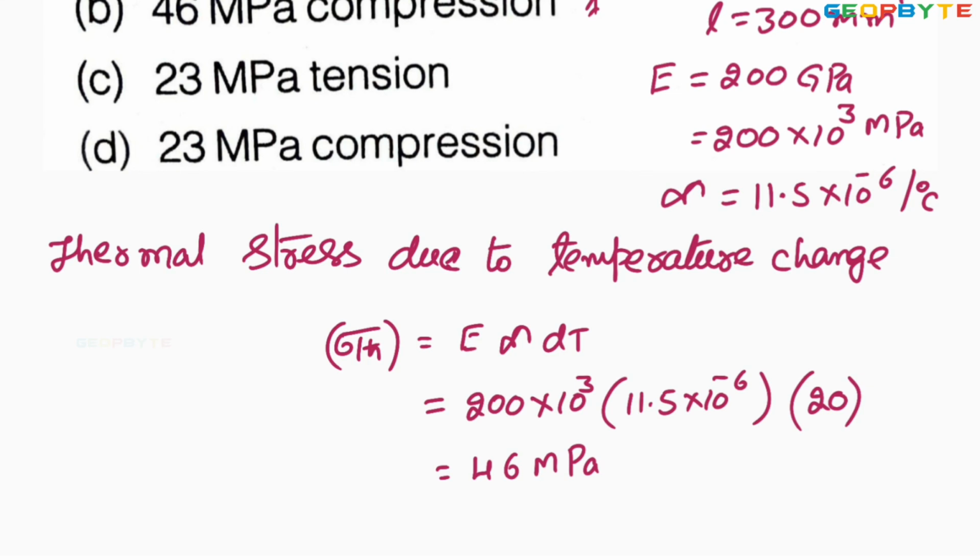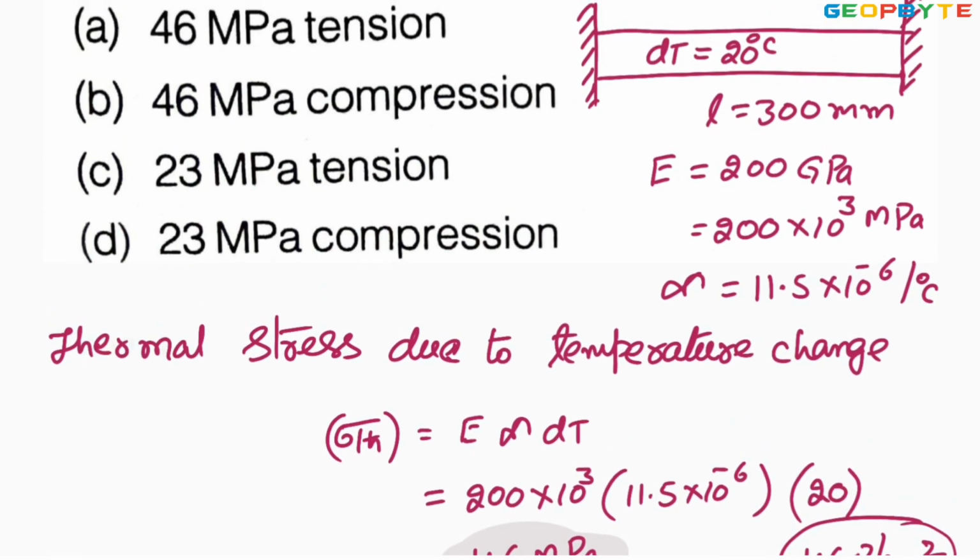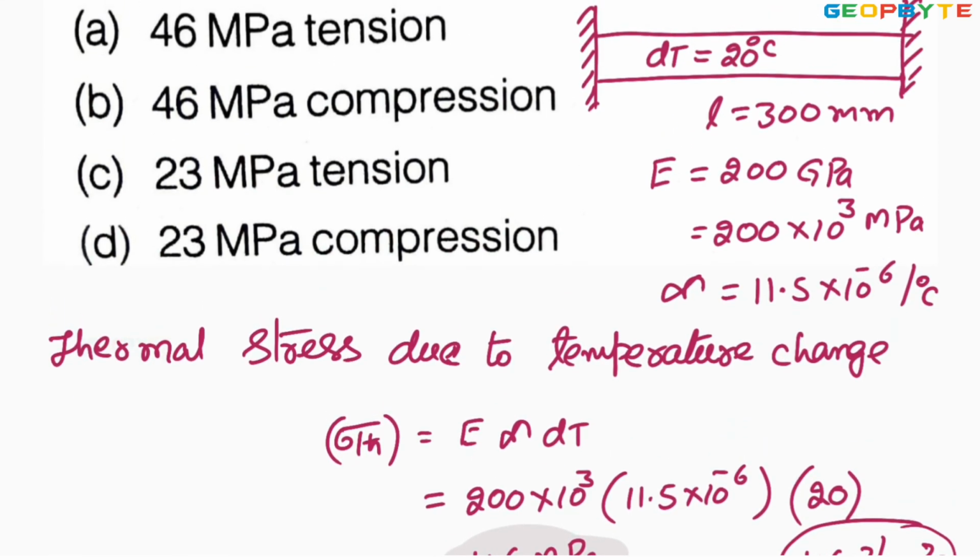Of course, the same value can be written as 46 Newton per mm square, because 1 megapascal is equal to 1 Newton per mm square. Therefore, the answer is 46 megapascal. Look at the options. Look at the option B. Option B, 46 megapascal compression. Definitely it is in compression.